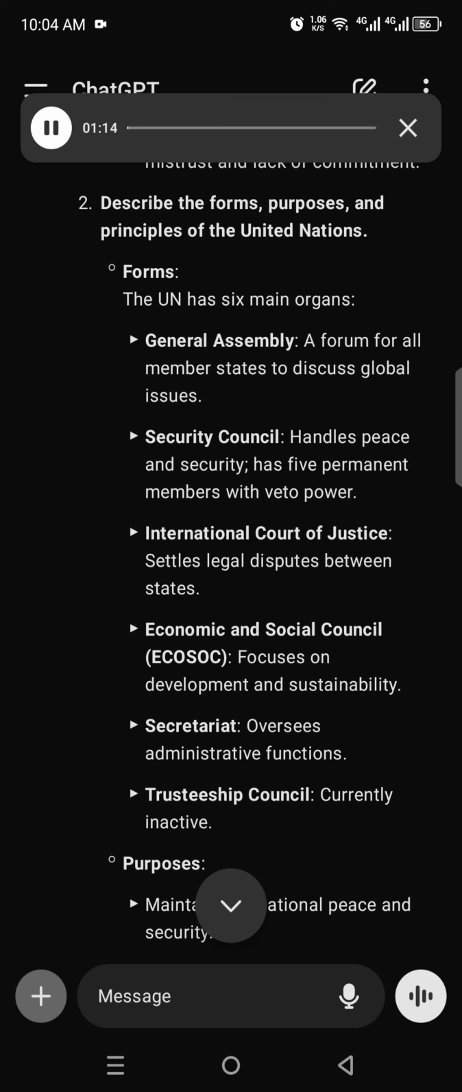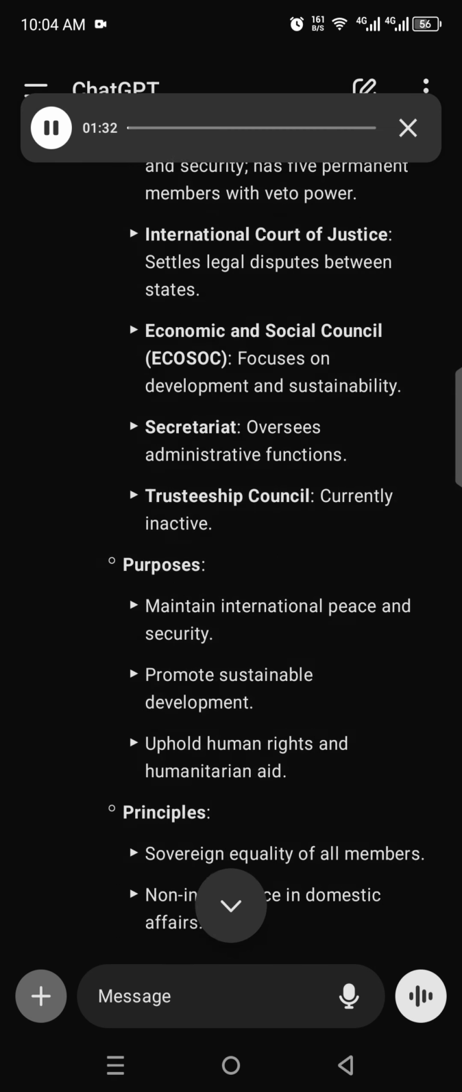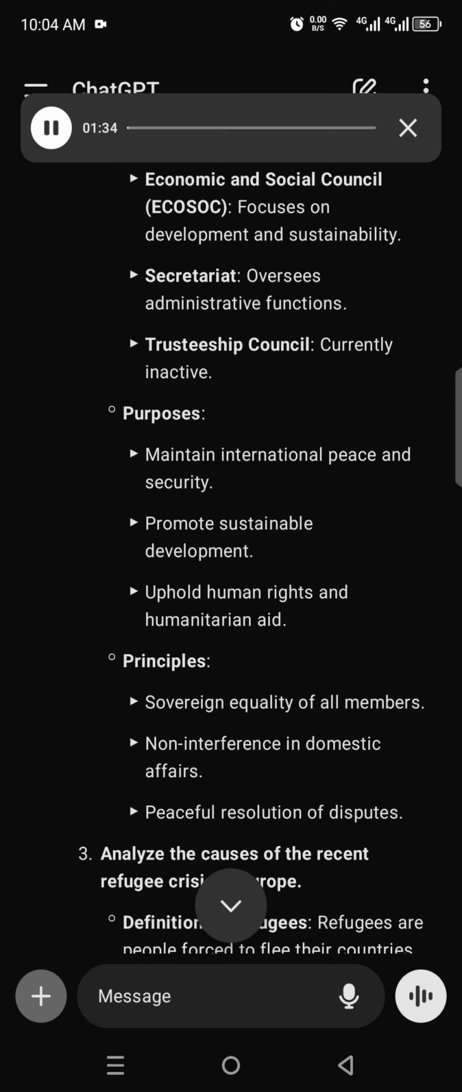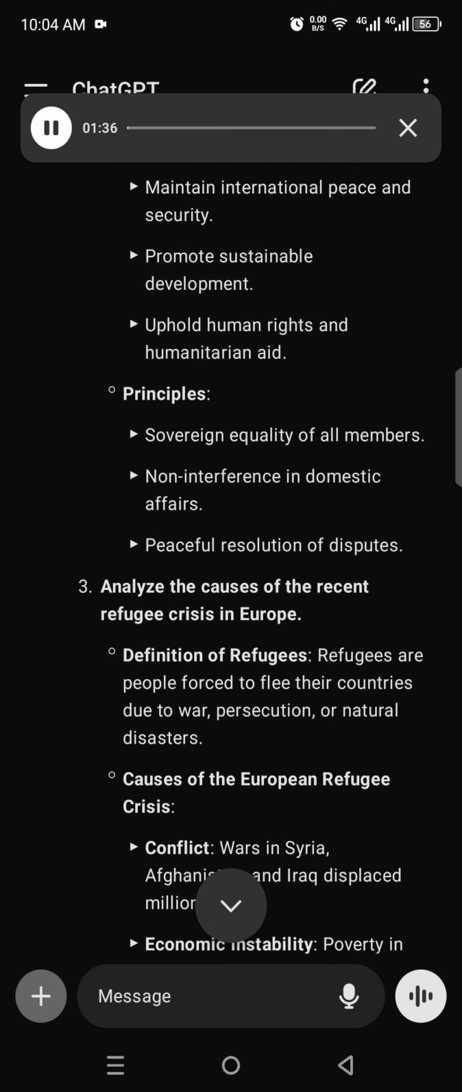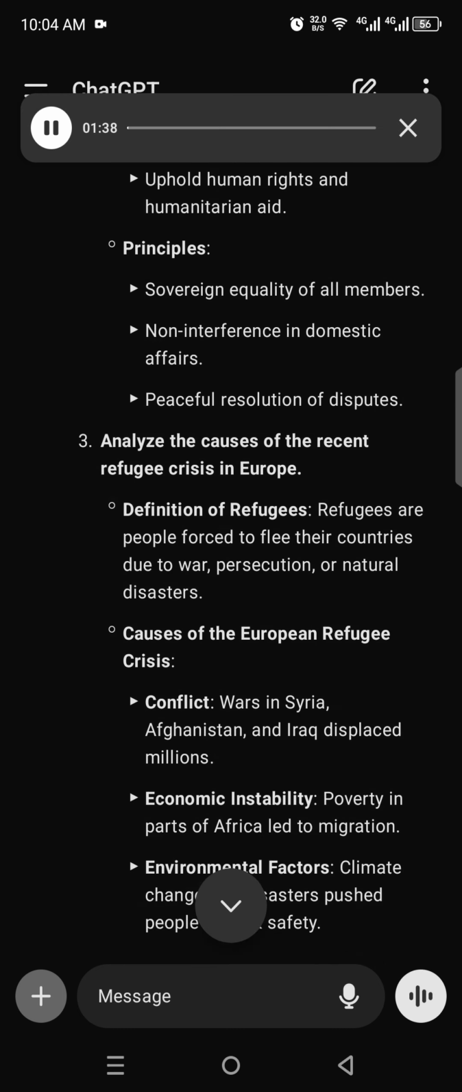International Court of Justice, settles legal disputes between states. Economic and Social Council, ECOSOC, focuses on development and sustainability. Secretariat, oversees administrative functions. Trusteeship Council, currently inactive. Purposes: maintain international peace and security, promote sustainable development, uphold human rights and humanitarian aid. Principles: sovereign equality of all members, non-interference in domestic affairs, peaceful resolution of disputes.